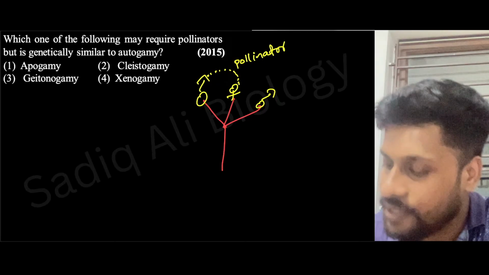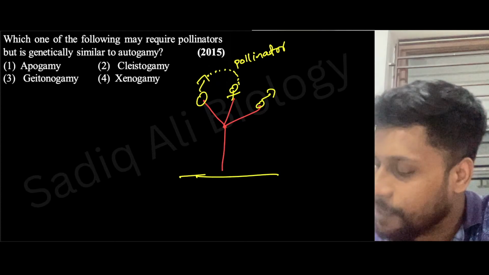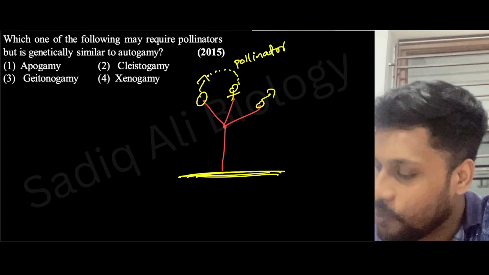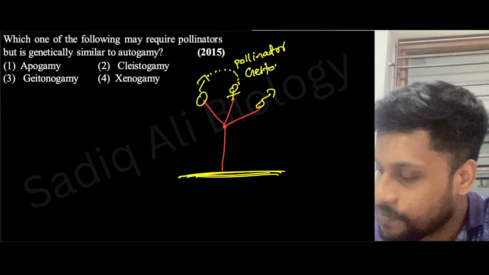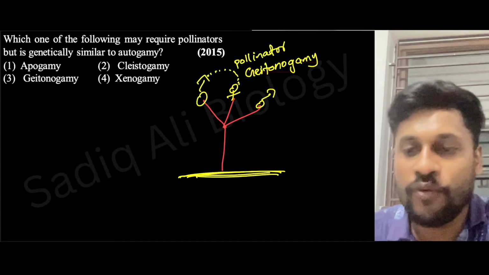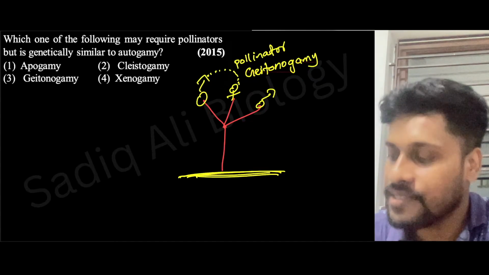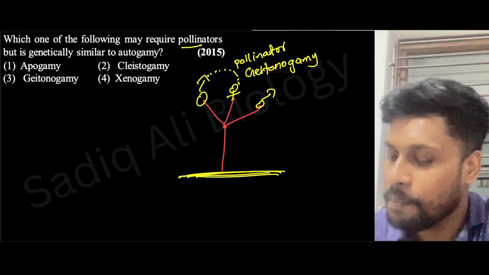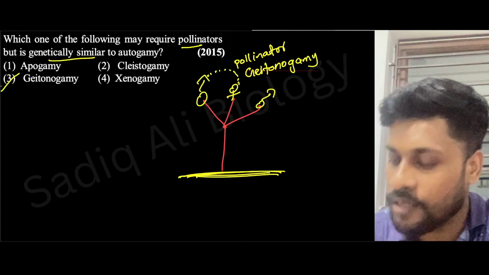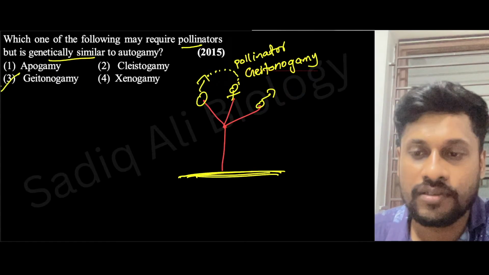Pollinator is required, but genetically they are present in the same plant only. This is called what? Geitonogamy. So in case of geitonogamy, pollen grains are moving from one flower to another flower of the same plant. Hence, they need pollinator, but genetically similar. Answer will be geitonogamy. Option 3. Correct now? Amazing.